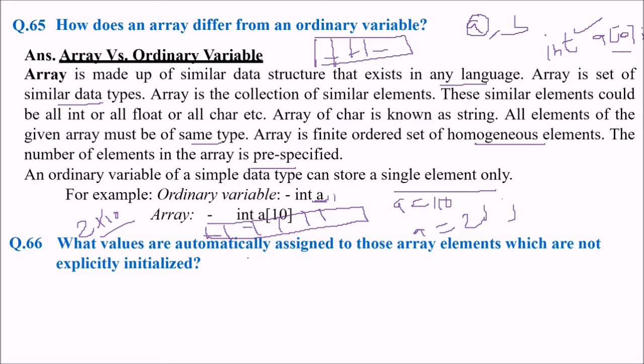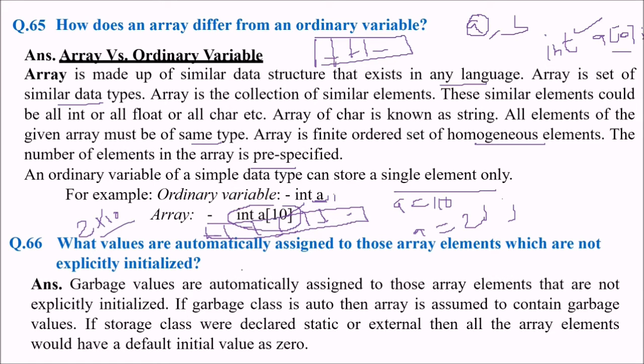What values are automatically assigned to those array elements which are not explicitly initialized? Now you have defined int a[10]. The question is, what values are assigned to the array elements which are not explicitly initialized? The answer is garbage value. This garbage value means a value which is not of much importance to us or to the program. Garbage does not mean invalid; those are also valid values, but they are not of any importance to us.